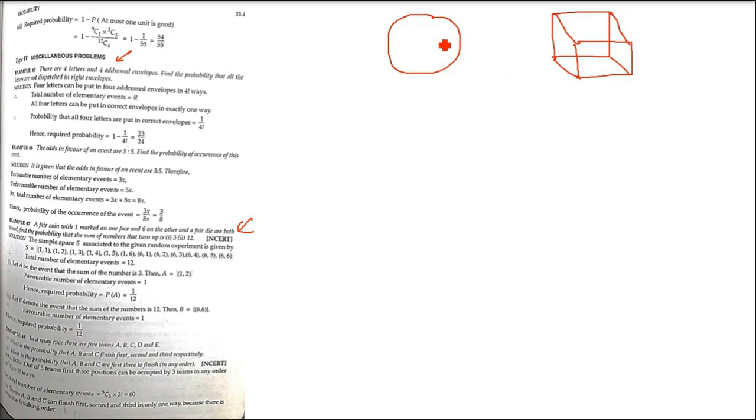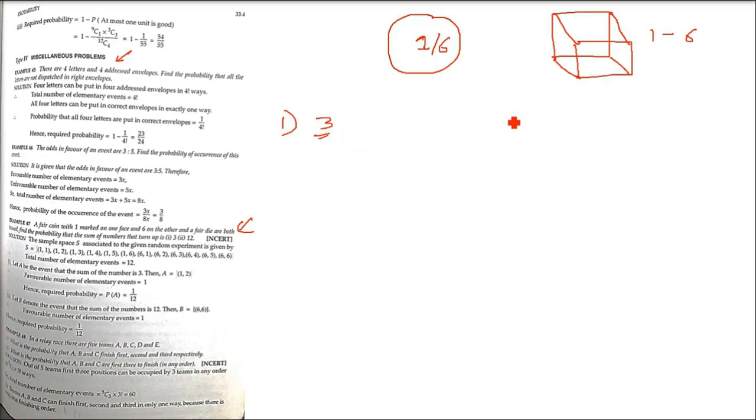Now this coin is not a fair coin. 1 will be marked on the front face and 6 will be marked on the other face. It's saying not just head and tail, but 1 and 6. So we are tossing them together, 1 by 1. Okay? So we have to find out in what ways 3 will come and 12 will come.